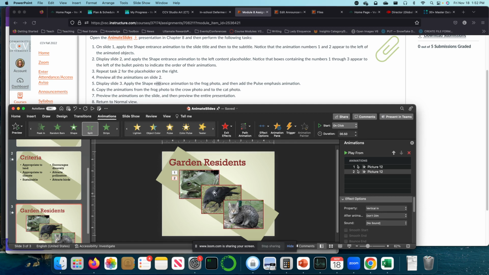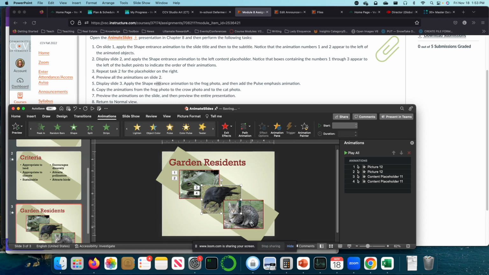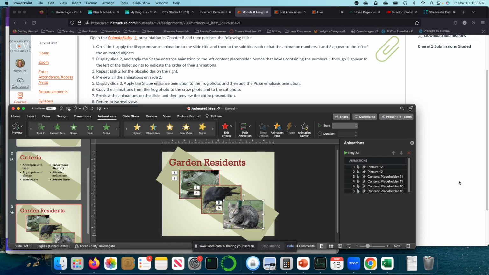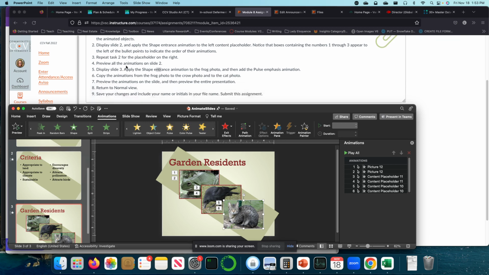Okay, so I believe animation painter, we should be able to use it. What that does. Okay, so I've clicked animation painter. Okay, and do it again. So let's see what happens. All right, so now I'm going to return,